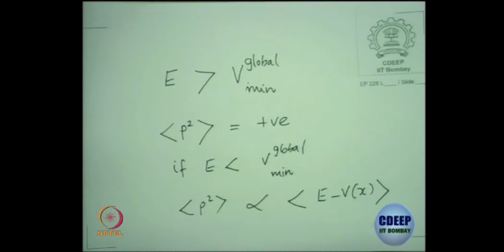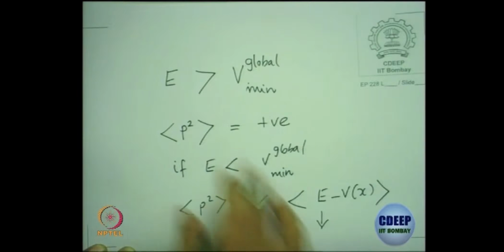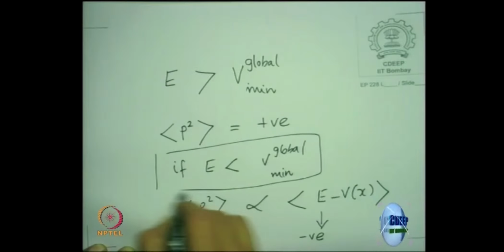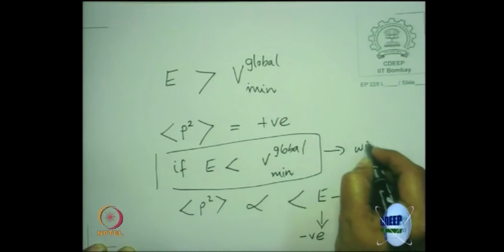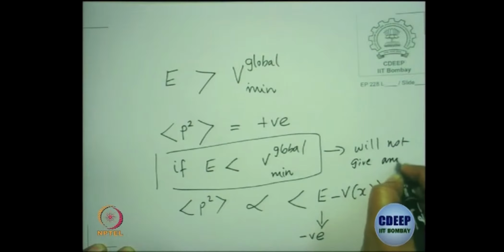If E is less, then this is negative, right? Everybody was with me? So therefore, this condition will not give any solution.